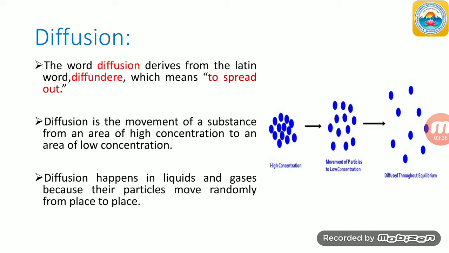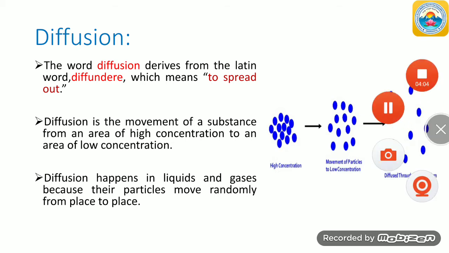As the particles in liquids and gases move randomly from one place to another, diffusion happens in liquids and gases. Understood, students? Make note of it: the definition of diffusion and from where it was derived.